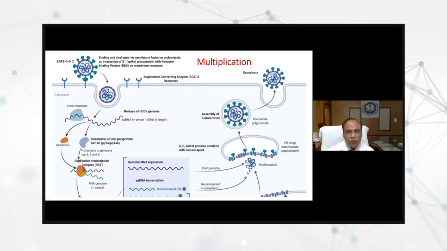Of course, they can be found in any other cells, but not in RBCs, fortunately. Whatever the mode of transmission, if it comes into contact, obviously through the respiratory route, these cells start from our nose itself. From the nose onward, the whole nasal cavity, nasopharynx, then lungs, all the epithelial cells have a huge number of angiotensin converting enzyme receptors.